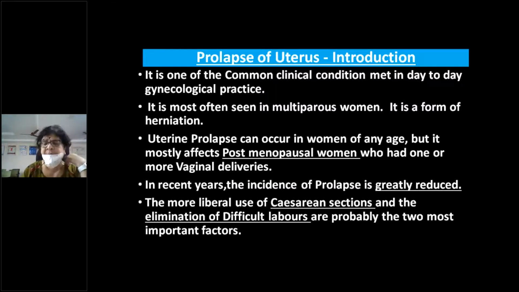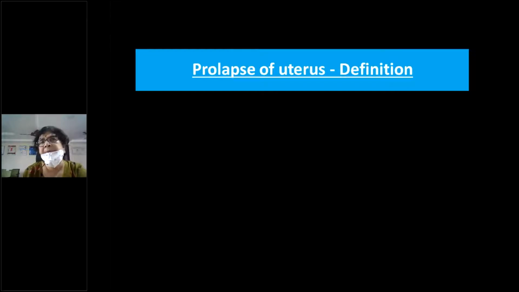In recent years, we find that the incidence of prolapse is greatly reduced because of cesarean sections, and we are not doing any difficult vaginal deliveries nowadays. These are the two most important reasons, along with limiting the size of the family. Most of them now have one or two children at the most. We don't have grand multigravida nowadays, so that's the reason why the incidence is coming down. But we are having more cases of vault prolapse following hysterectomy.